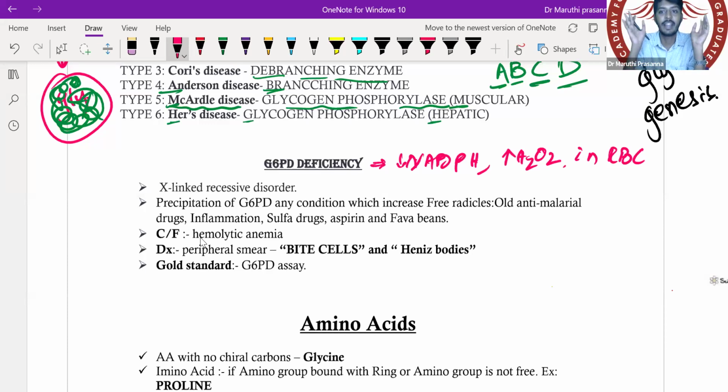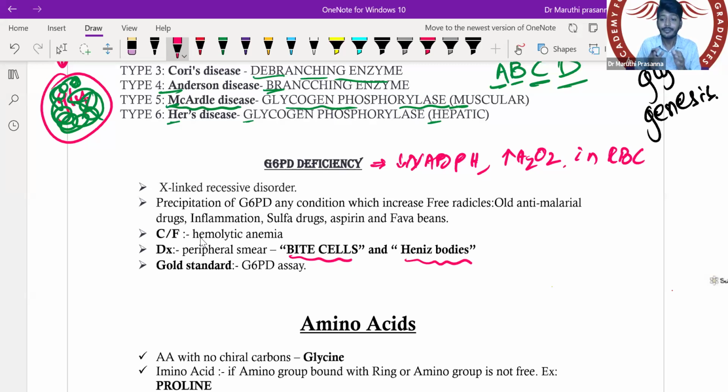Free radical किसी के साथ भी जाके बात करेंगे, it can go and react with anybody. It's like the person who can go and ask for anybody's phone number, like that only. In G6PD deficiency, we have excessive H2O2, it will have a free electron. That free electron will interact with the cell membrane of the RBC, and we will get Heinz bodies. These Heinz bodies will be removed by your splenic macrophages, creating your bite cell. So in the peripheral smear, you are going to find bite cells and Heinz bodies.